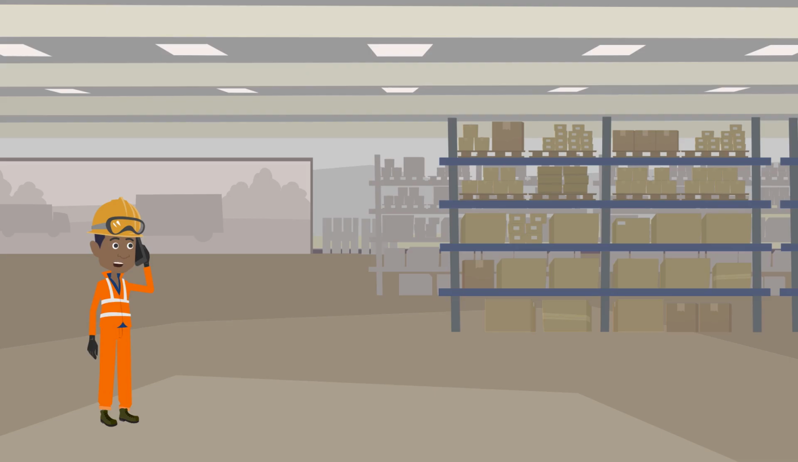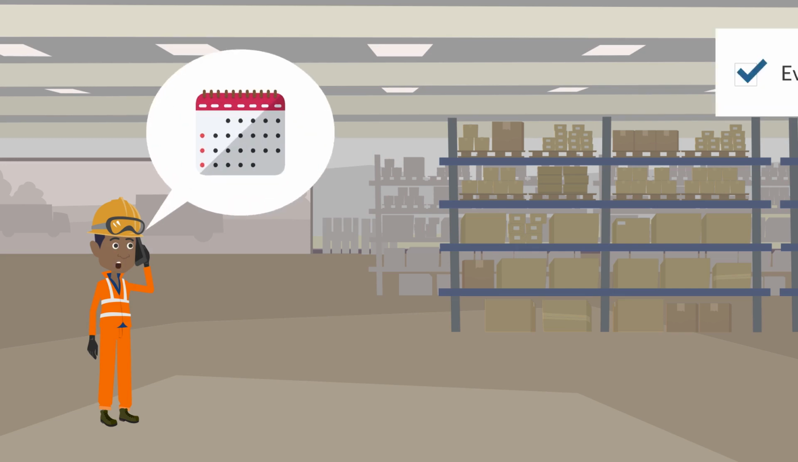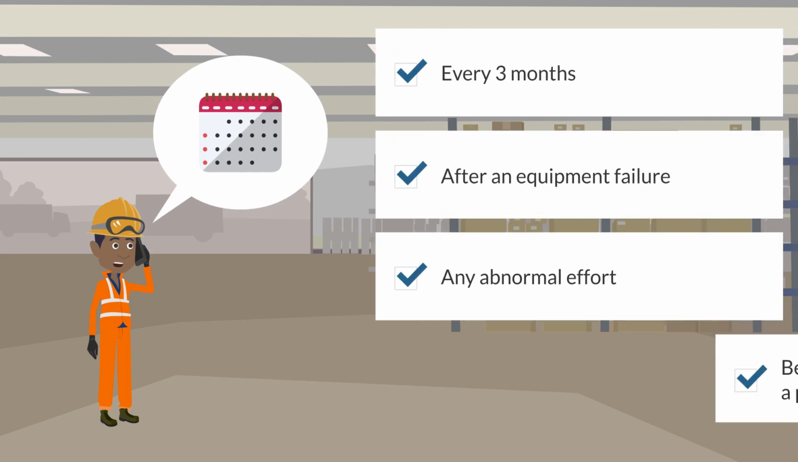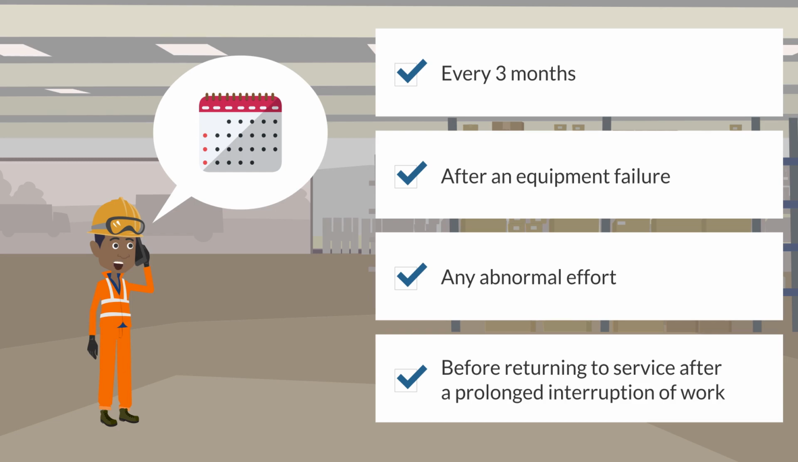Upon arrival at his employer, William plans an inspection of the scaffolding with a qualified person, because not only should it be completed every 3 months, but also after an equipment failure, any abnormal effort, or before returning to service after a prolonged interruption of work.